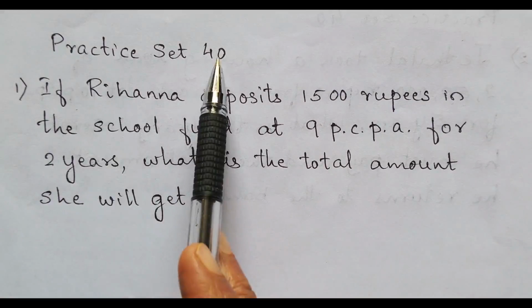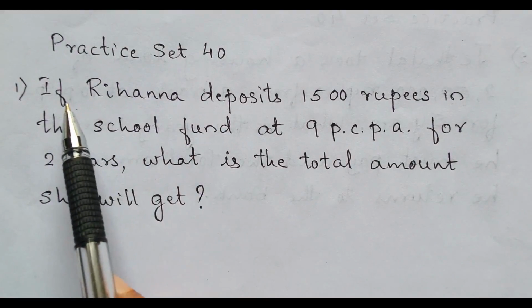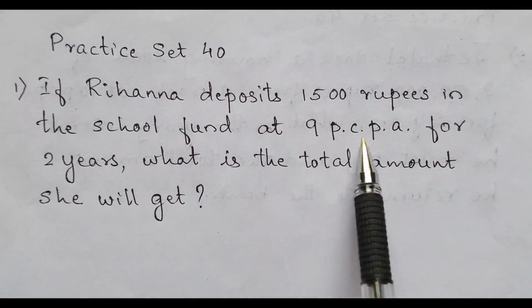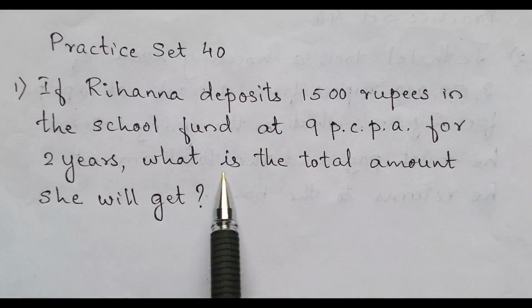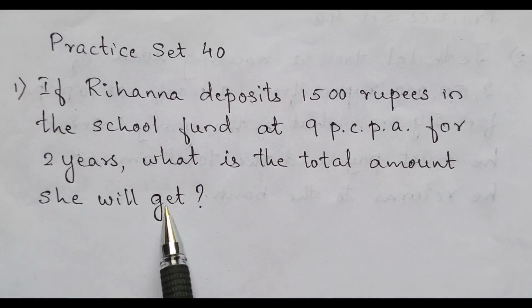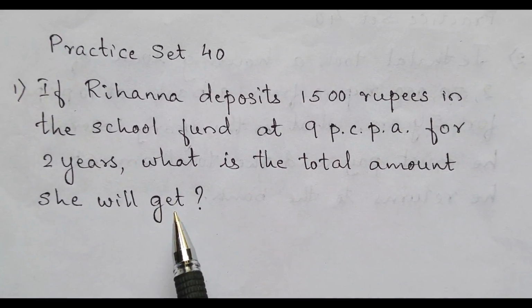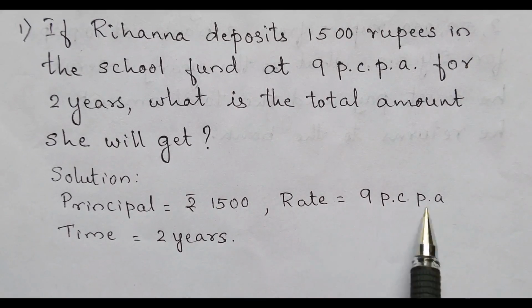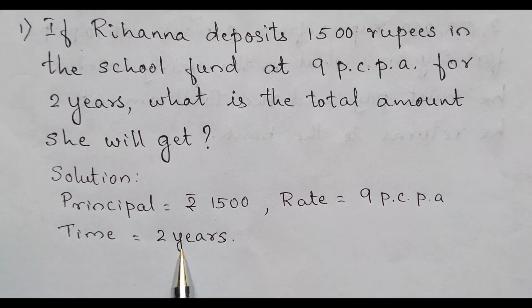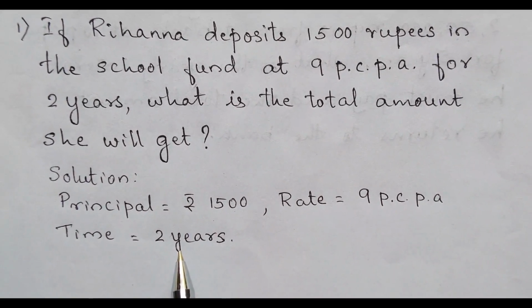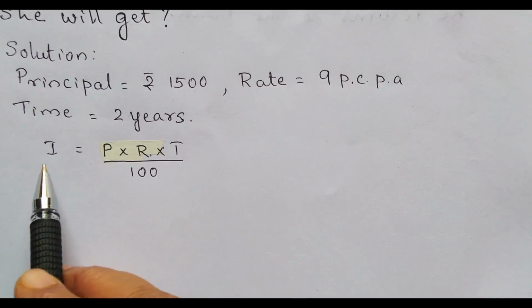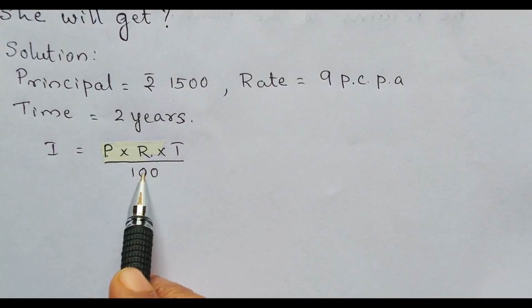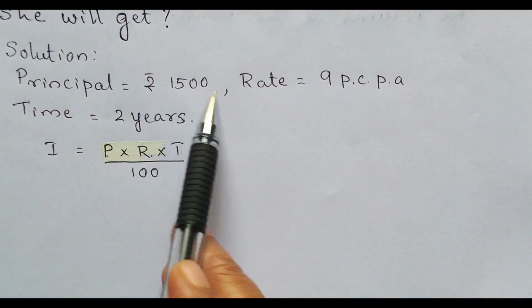Now let's see practice set 40. The first question. If Rihanna deposits 1500 rupees in the school fund at 9% per annum for 2 years, what is the total amount she will get? First let us write what is given. So the principal is 1500 rupees, the rate of interest is 9% per annum, and the time is 2 years. What's the formula for finding the simple interest? Yes, I is equal to P multiplied by R multiplied by T upon 100. Now let's substitute these values.